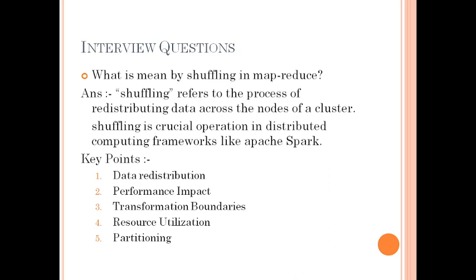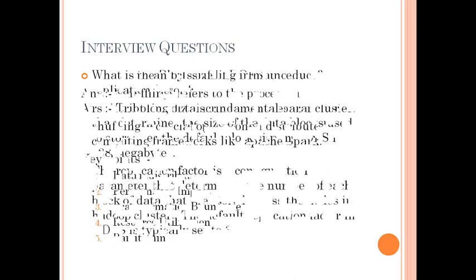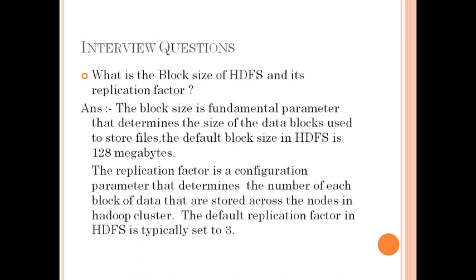Resource utilization: when we are doing shuffling, many tasks, like 200 plus tasks, are created in our Spark job, so many resources are needed to do that particular job. And partitioning is also one of the topics in Spark, where we partition our data based on similar values. So when an interviewer asks about shuffling, you can tell these key points and explain the term.